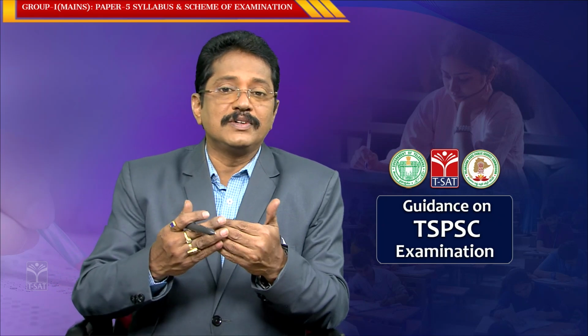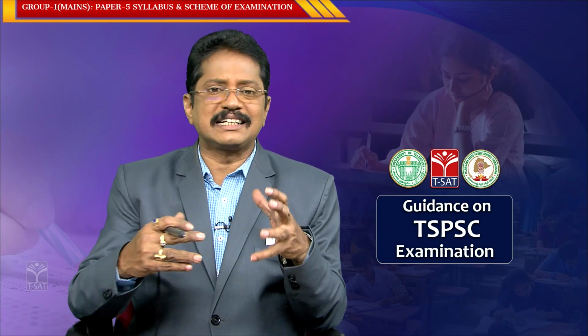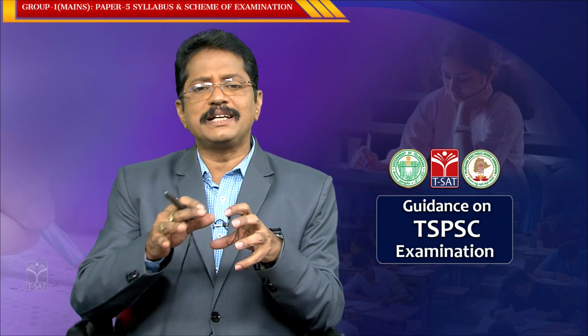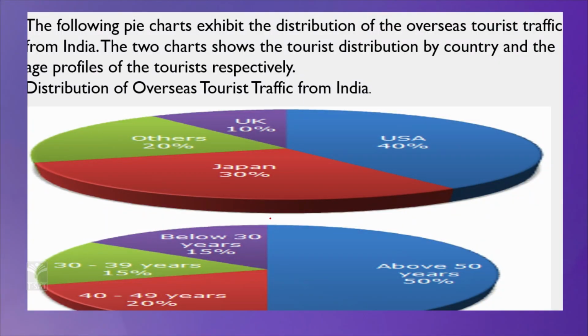So now we will do the pie diagrams. A pie diagram is a circular form. The information will be given in the form of sectors. Clear? Each sector represents one particular area. Now see this. The following pie chart exhibits the distribution of the overseas tourist traffic from India. The two charts show the tourist distribution by country and the age profiles of the tourists respectively.